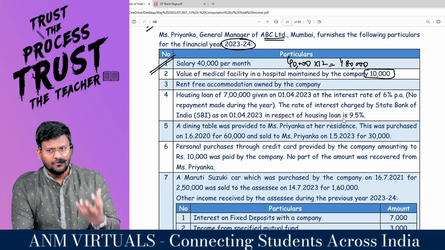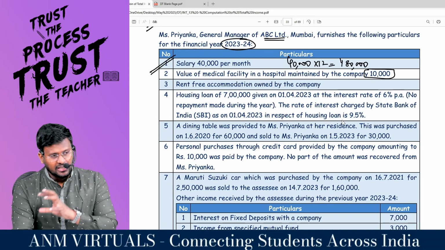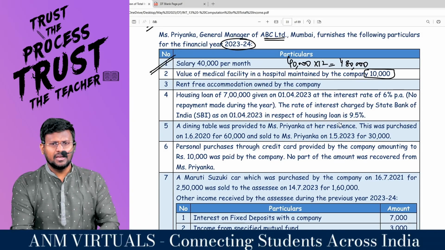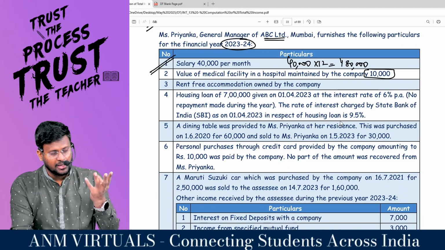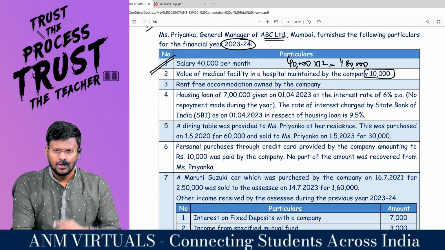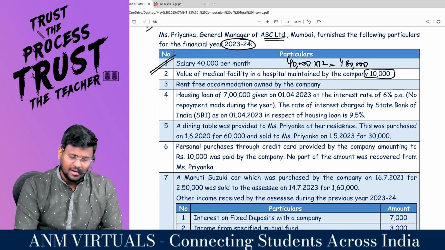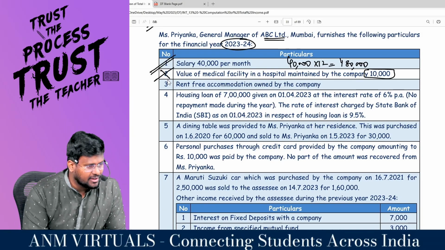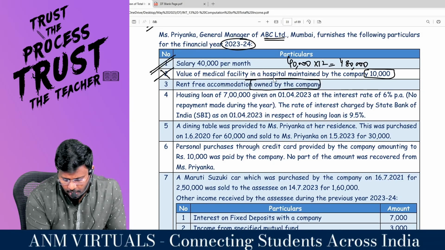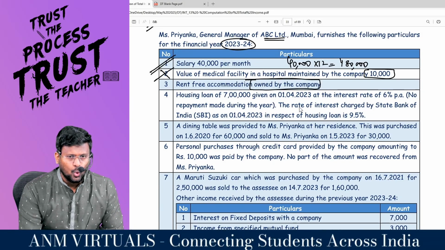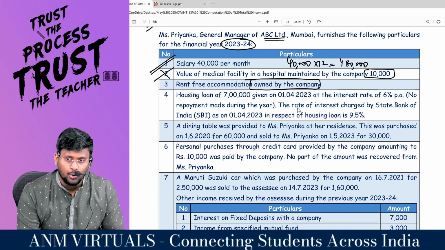Sir, medical facility can be provided in 2 places, either in India or outside India. In India, 3 places are fully exempted. Number 1, hospital maintained by the employer, CIT approved hospital and government hospital. Hence, nothing will be treated as perquisite. Rent-free accommodation owned by the company. Since it is owned by the company, it is based upon population.